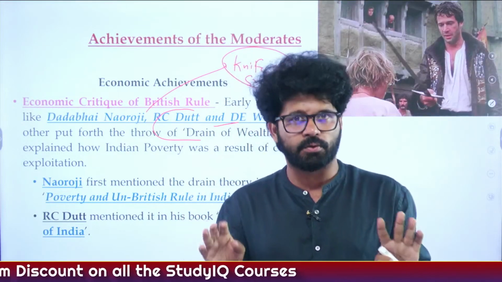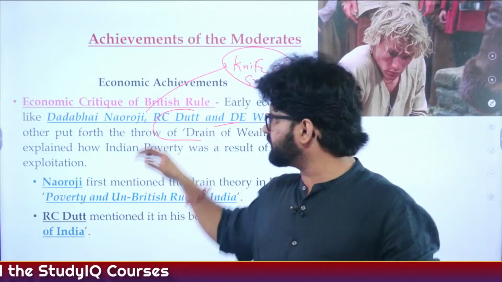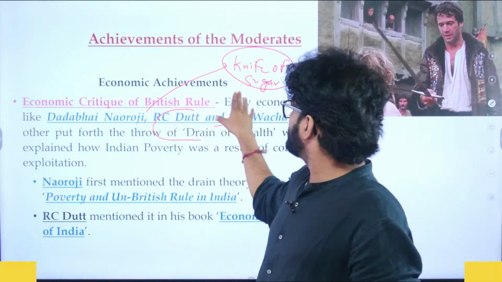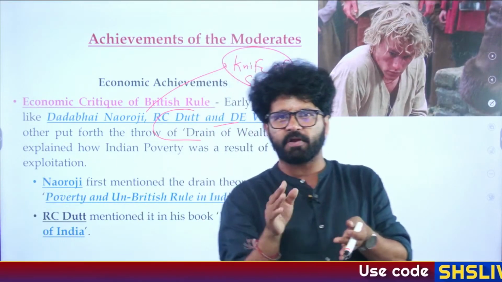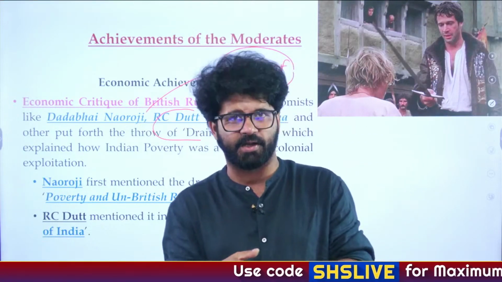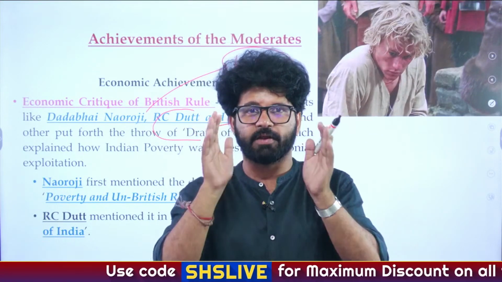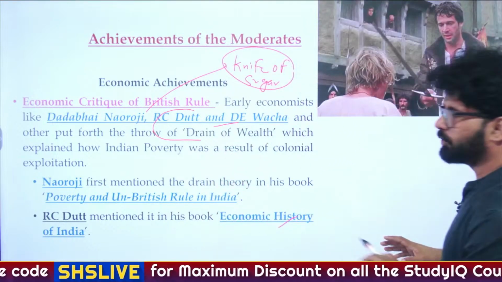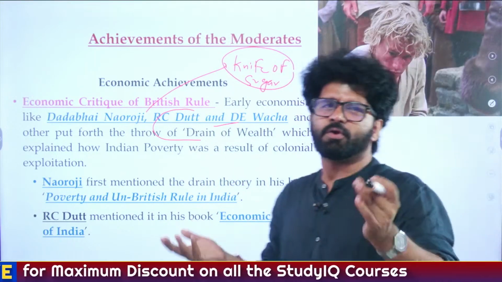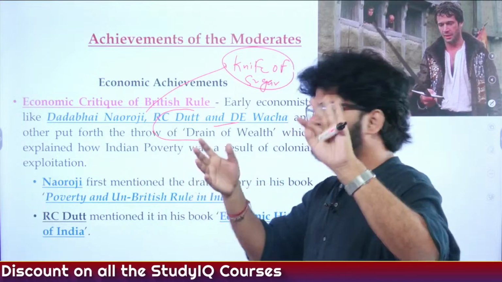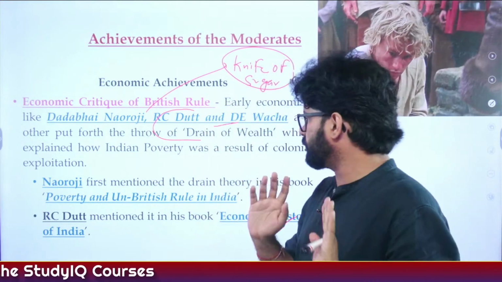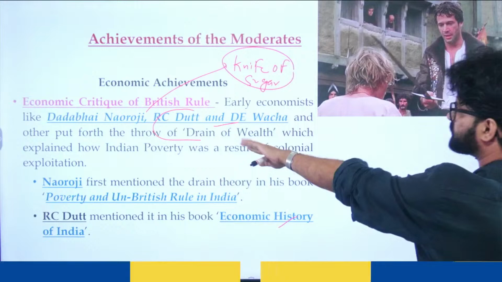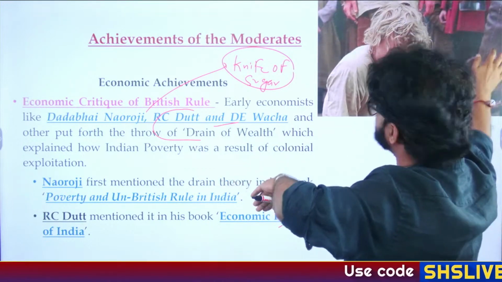No. Sugary people are not always the best, just like Dadabhai Naoroji saying that Britishers are like a knife of sugar. We should be very wary of people. Don't trust anyone so easily. Be very attentive when you are trusting people. Again, you can trust someone, don't listen to me in that aspect. Trust whoever you want to. Follow your gut. These book names and these names are very important from an exam perspective.